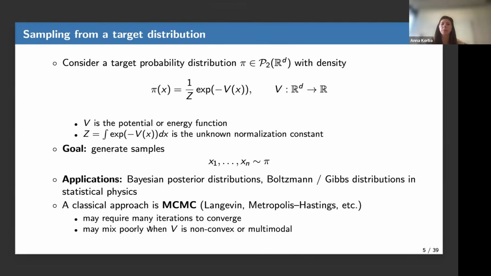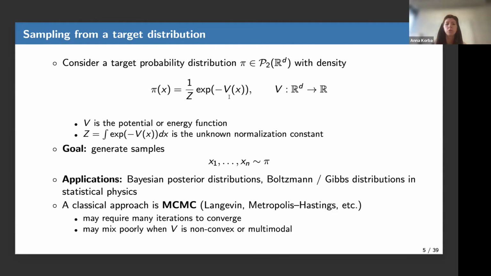All right, so our problem is the following. We consider a target probability distribution denoted pi, whose density is also denoted pi. It's in P2, which denotes the set of probability distributions on R^d with bounded second moment. And its density is proportional to exponential minus V, where V is called the potential. Our goal is to generate samples from this probability distribution.